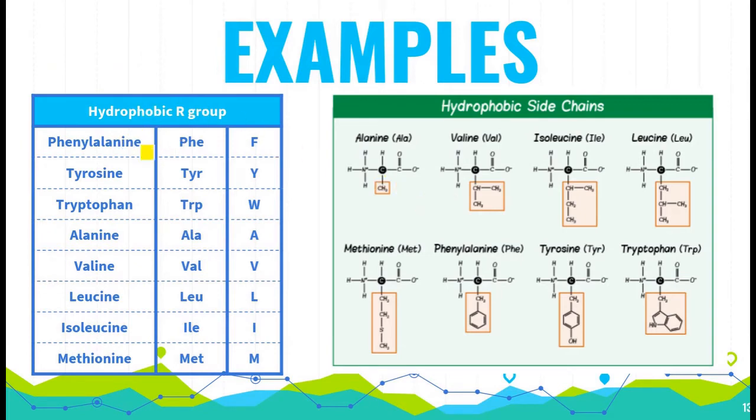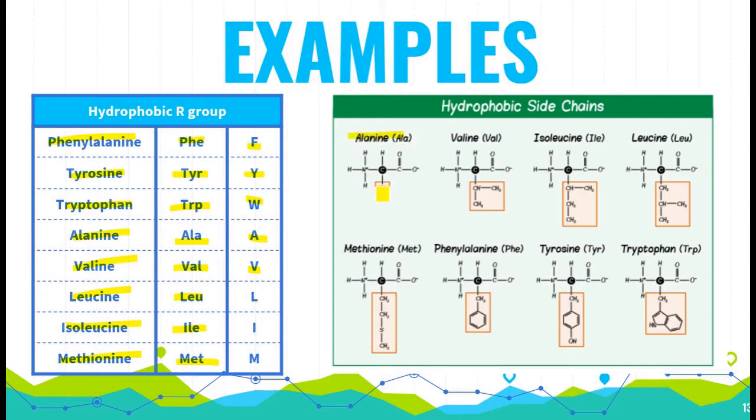So in hydrophobic R chain, you will find phenylalanine, tyrosine, tryptophan, alanine, valine, leucine, isoleucine and methionine. So the 3-letter abbreviation is PHE, TYR, TRP, alanine, ALA, valine, VAL, leucine, LEU, isoleucine, ILE, methionine, MET. So these are the single letter abbreviations that I have mentioned here. And in the side figures, you can see the structure of various amino acids with hydrophobic R chain.